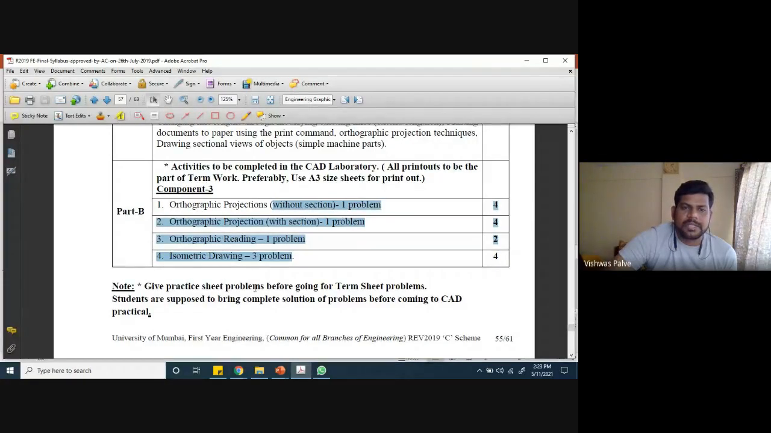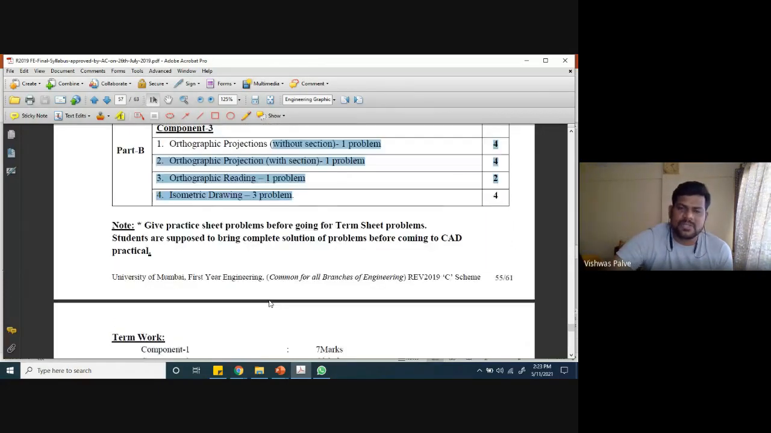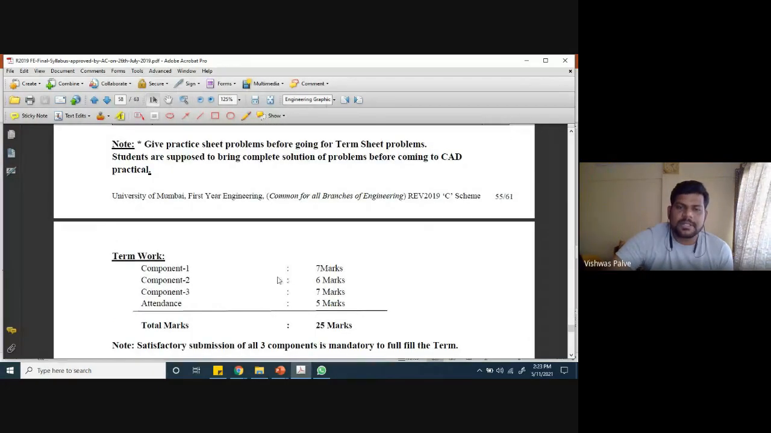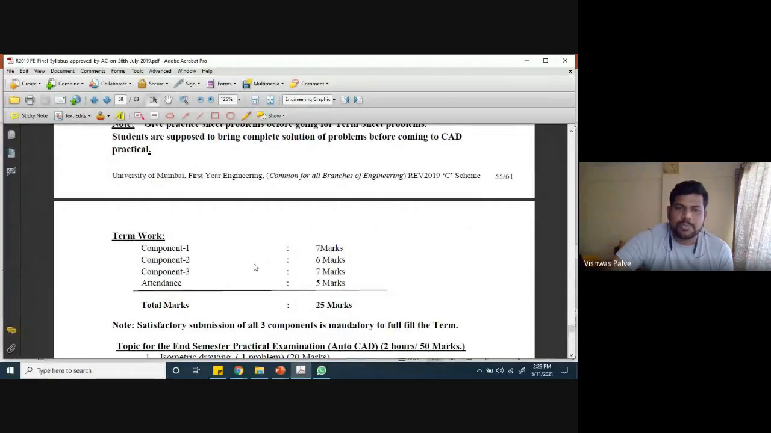Given the practice sheet problems, before going to the term sheet problems, students are supposed to bring a complete solution of the problem before coming to the CAD practical. So those are a few tips. Then regarding the term work, here is how the term work distribution is given. Whenever you submit component 1, that is the drawing sheets, 7 marks are allotted to it. Then component 2, the assignment book, 6 marks are allotted. Then component 3, 7 marks are allotted to it. AutoCAD sheets, and attendance 5 marks. So this is the detailed 25 marks term work.